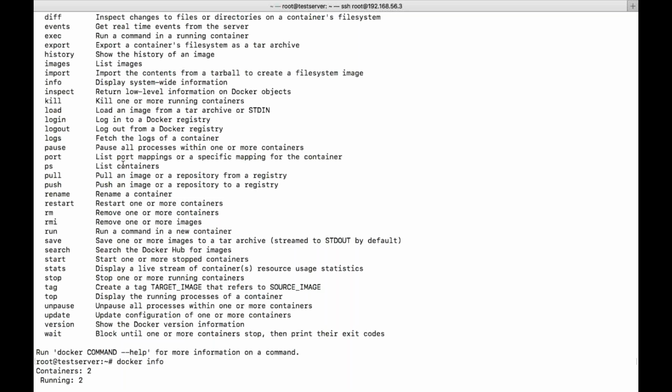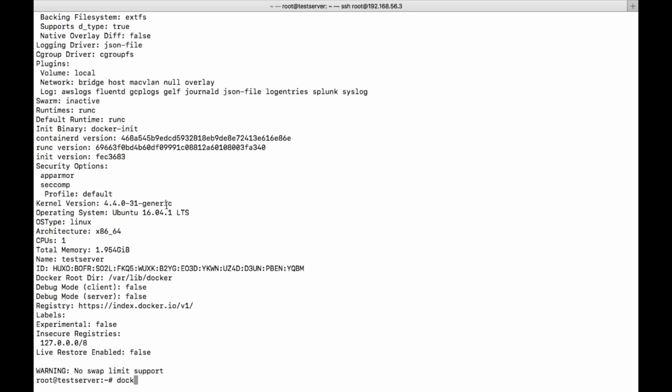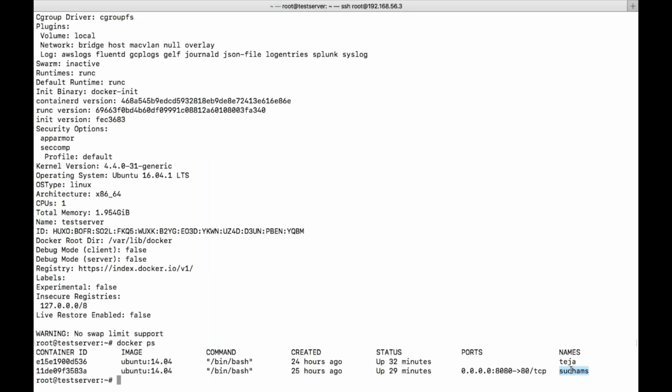Okay, this information will be available. Now let's say unfortunately you have created a container. Let's say Docker ps command. Unfortunately, I gave this name as Sudam, so everybody is getting confused. So I want to rename it. How will you do that?